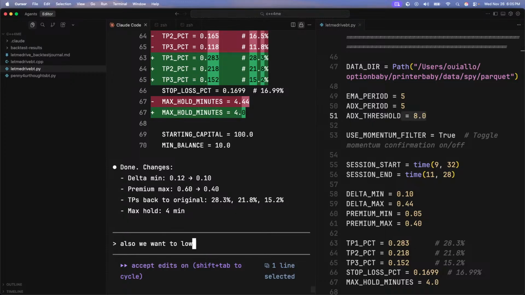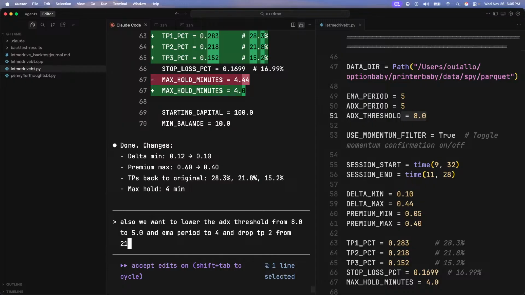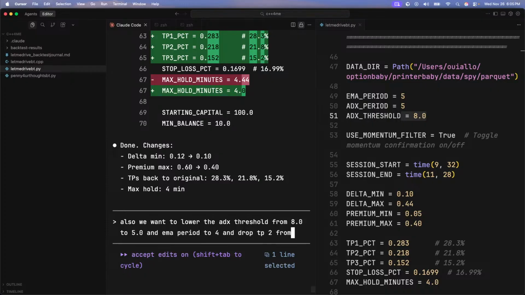Also, we want to lower the ADX threshold from 8.0 to 5.0 and EMA period to 4, and drop TP2 from 21.8 to... no, bro. I just keep that the same. Keep everything else the same.